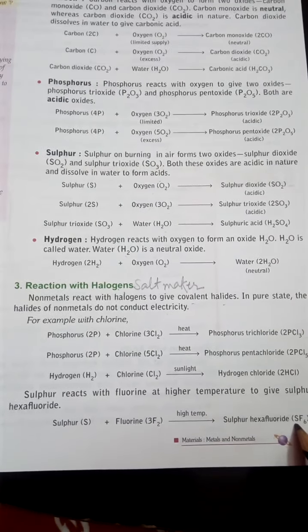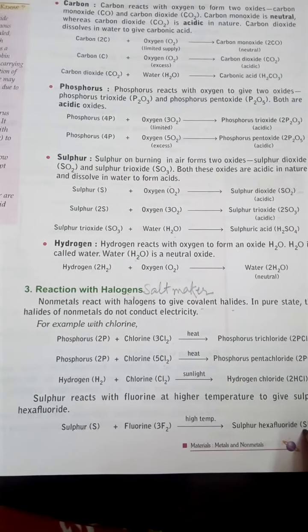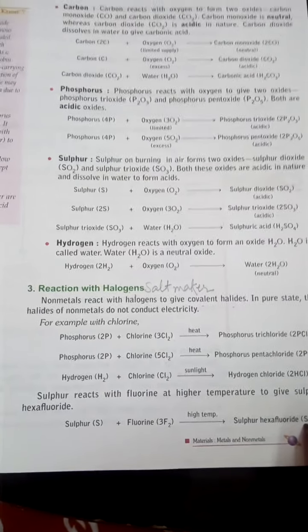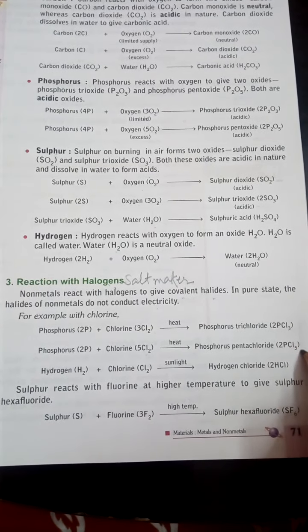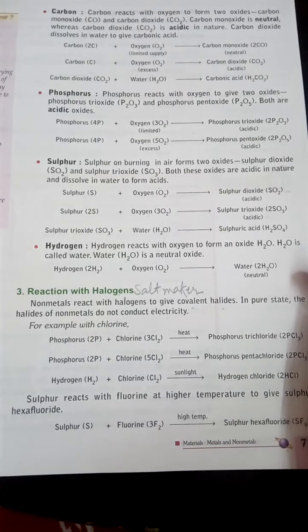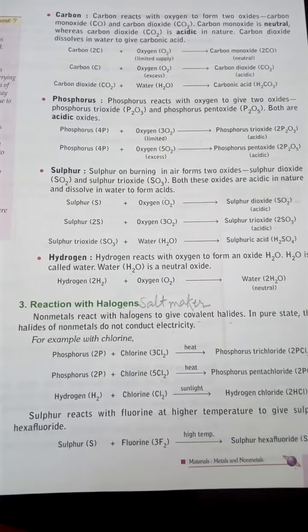Like fluorine, when they react with chlorine, bromine, iodine or astatine, the same types of reaction take place. These types of salt come out. That's why these halogens are always found in nature in a combined state.